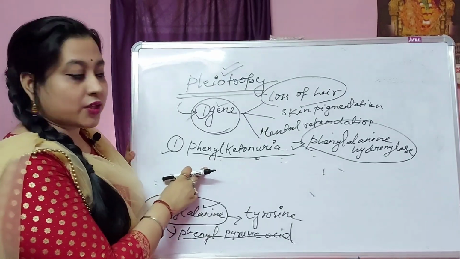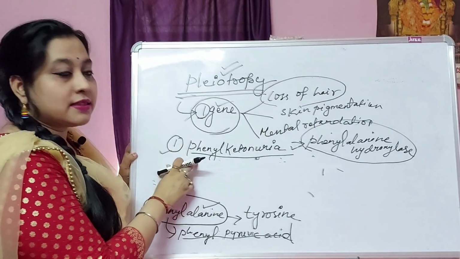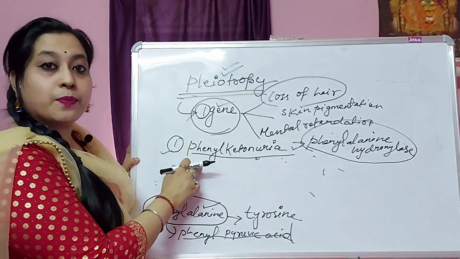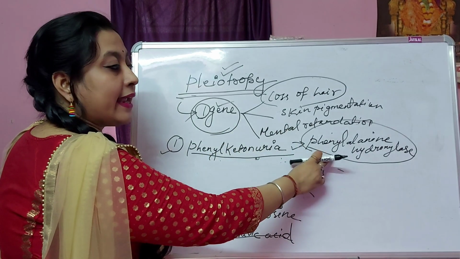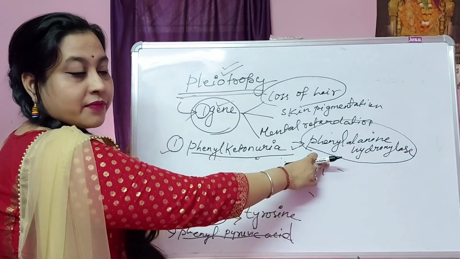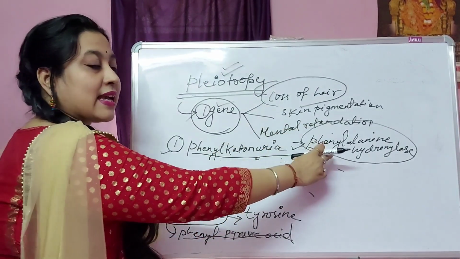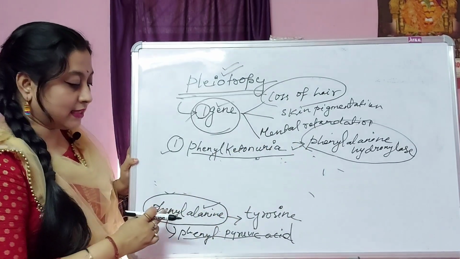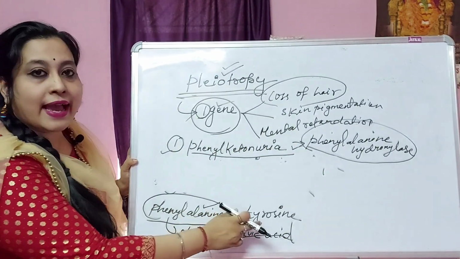Phenylketonuria is a genetic disorder. Why is this disorder taking place? Because the gene which is responsible for the synthesis of phenylalanine hydroxylase is unable to synthesize this enzyme. The role of this enzyme is to convert phenylalanine to tyrosine.